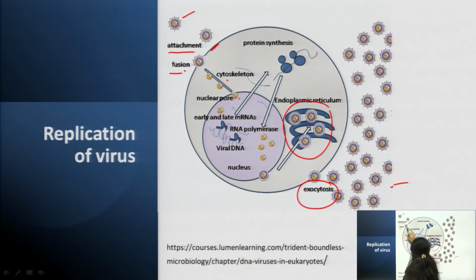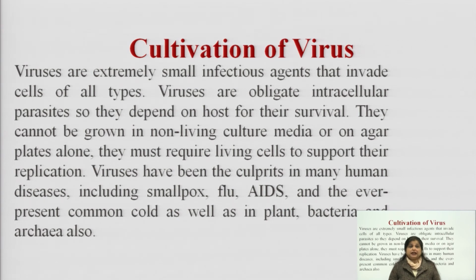So, in this way, when they are outside they will not replicate. When they move inside the cell and enter the nucleus of living cells, then only they will replicate. After replication, what will happen? They will move out of the cells by the exocytosis process, and in this way the number of viruses will increase. After that comes the cultivation of virus.